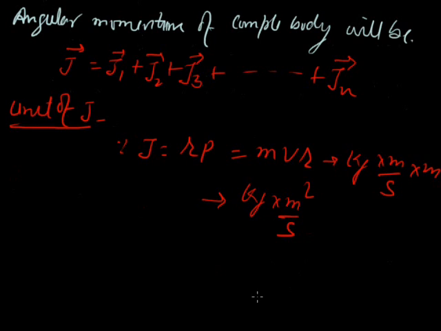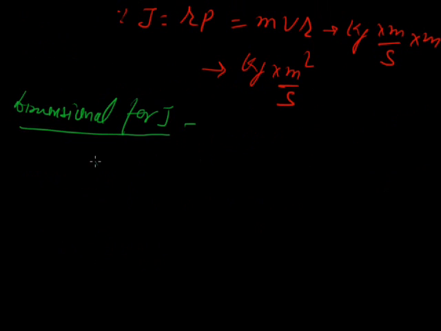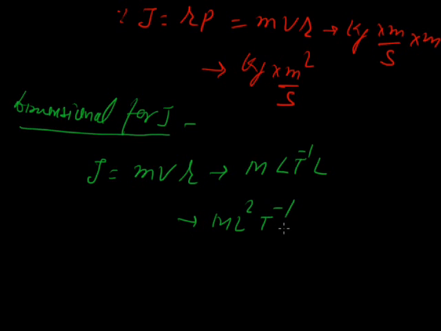We can easily find the dimensional formula for J. Here J is m v r. So the dimensional formula will be M, L T to the power minus 1, and L. So it will be M L squared T to the power minus 1.